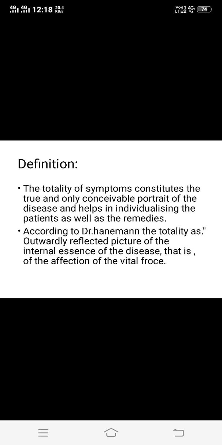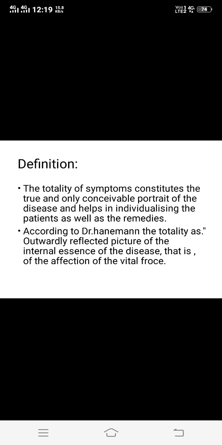Then you will also find the totality in aphorism numbers 15, 16, 17, 18. Along with this, in aphorism numbers 22, 24, 25, 27, and lastly aphorism number 70. All these aphorisms have a reference to the totality of symptoms in the Organon of Medicine, 6th edition.